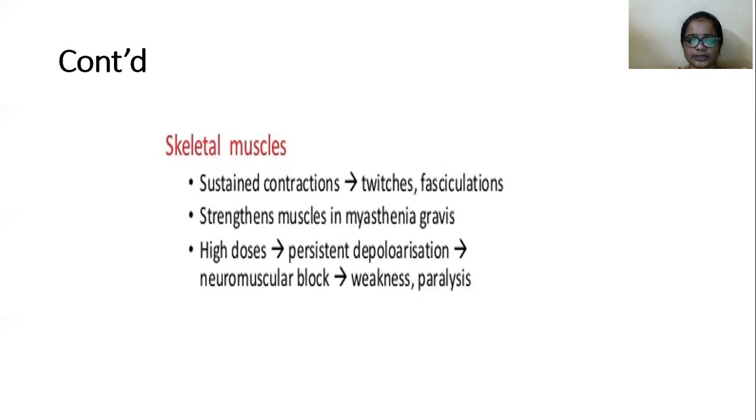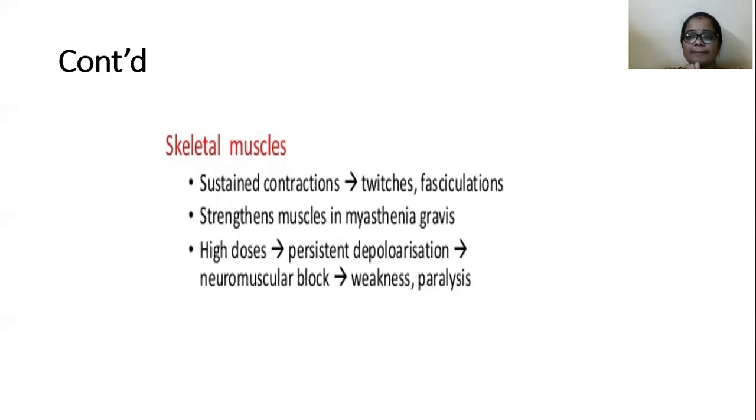And next, these anticholinesterase drugs increase the muscle strength in myasthenia gravis. So what is myasthenia gravis? Myasthenia gravis is a kind of autoimmune disorder. It occurs mainly due to a lack of communication between muscle cells and neurons. It occurs due to blockade of which kind of transmission? Neuromuscular transmission.